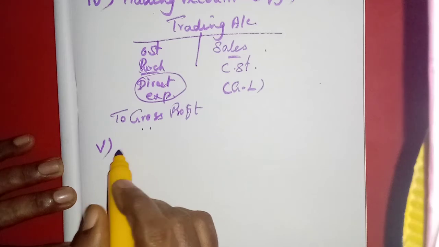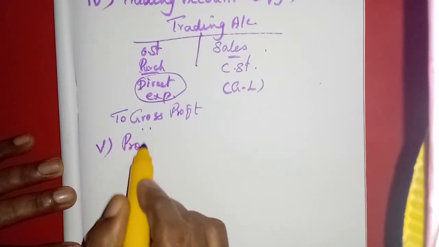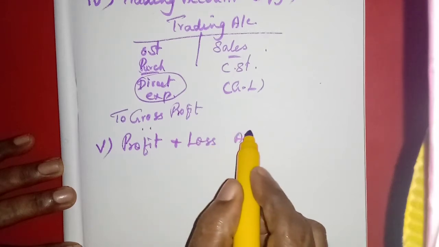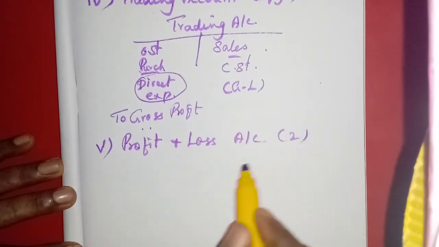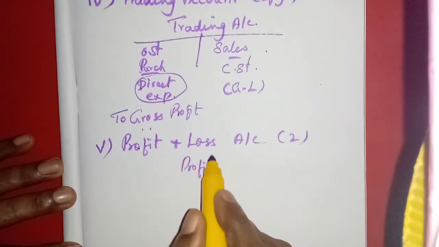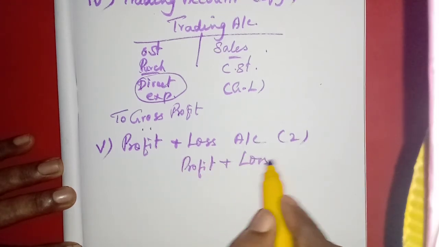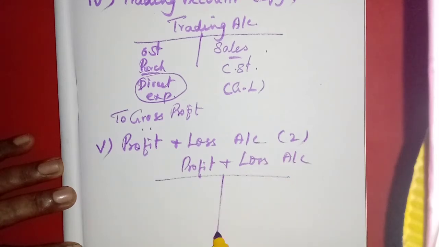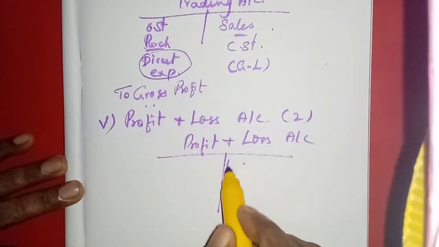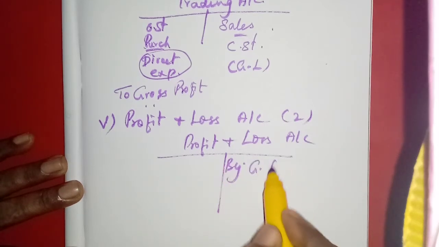Then the next account is called the profit and loss account. Here also we use both pages. Profit and loss account. Here this gross profit will be carried down, and we will write it as by gross profit.